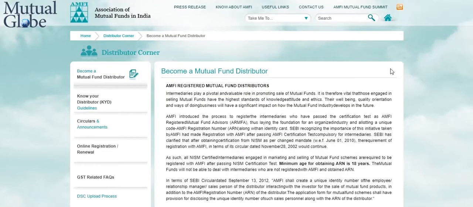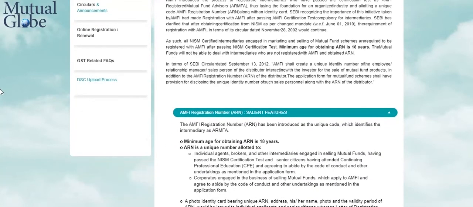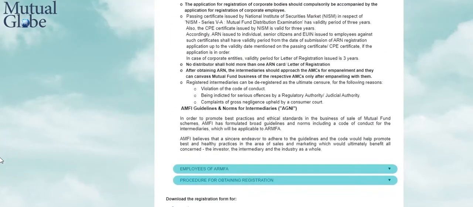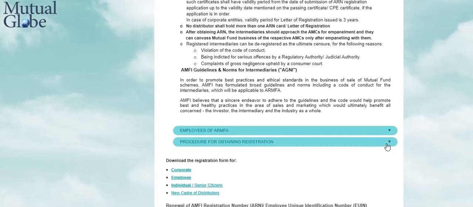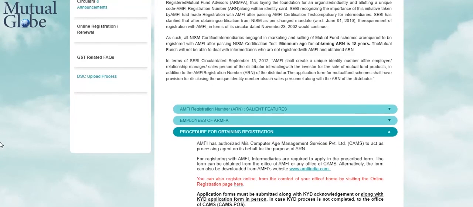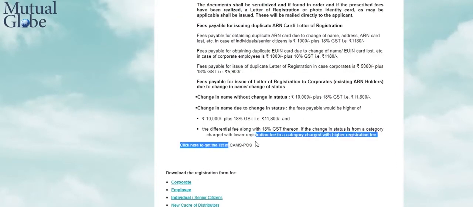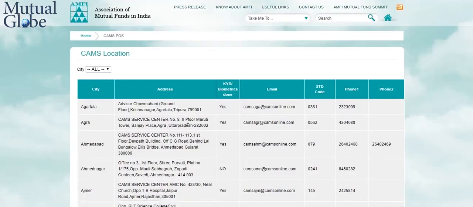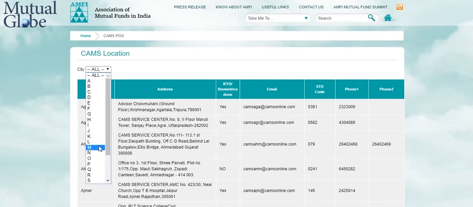To find out the address of your nearest CAMS center, go to the section of Procedure for obtaining registration, scroll down to Click here to get the list of CAMS POS and click on Click here. A new page will open which shows the locations of CAMS offices in alphabetical order. Go to City and click on All. You will see alphabets. Click on the alphabet with which the name of your city starts.